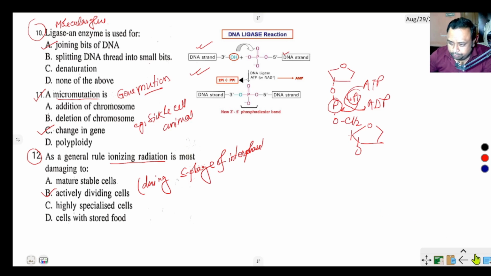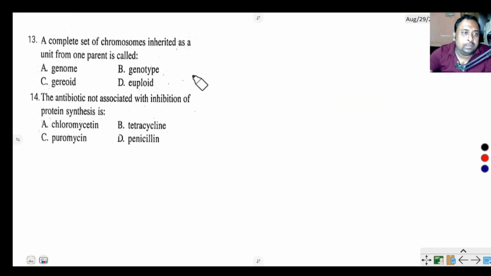Next question. Question number 13. A complete set of chromosomes inherited as a unit from one parent is called genome. One parent means father or mother. From father chromosomes are coming and from mother, that is 24 coming. But what is the meaning of genome?